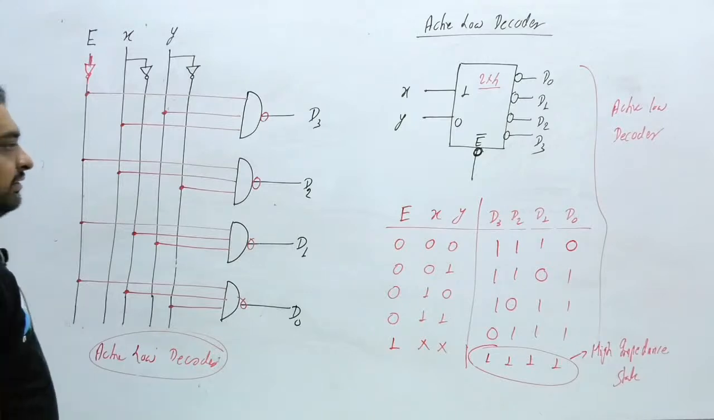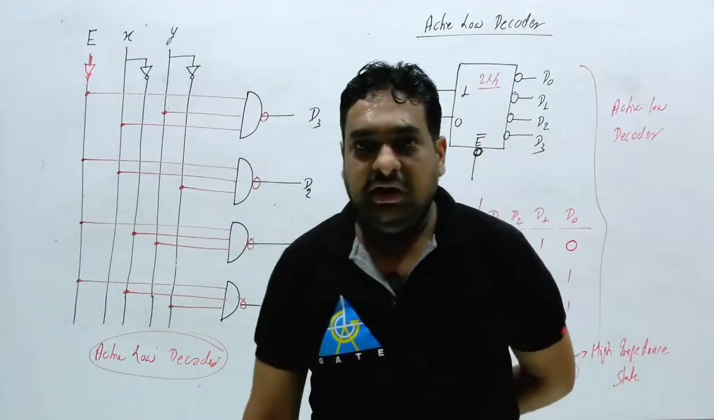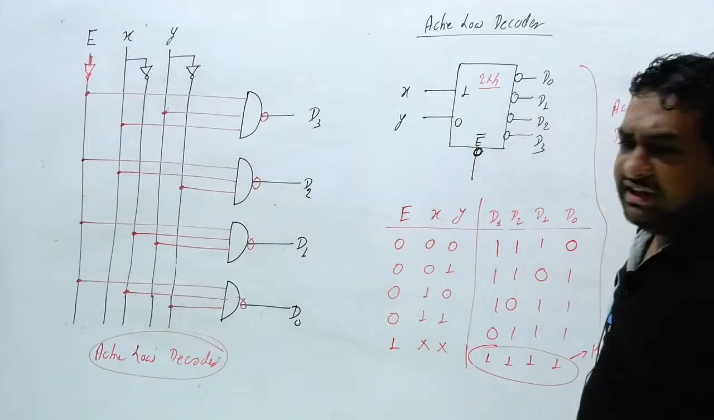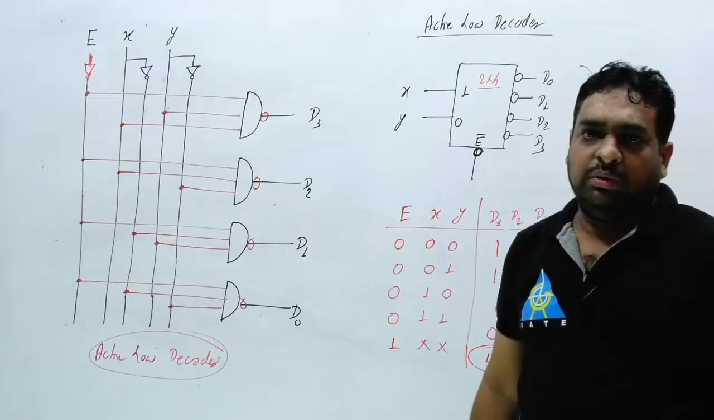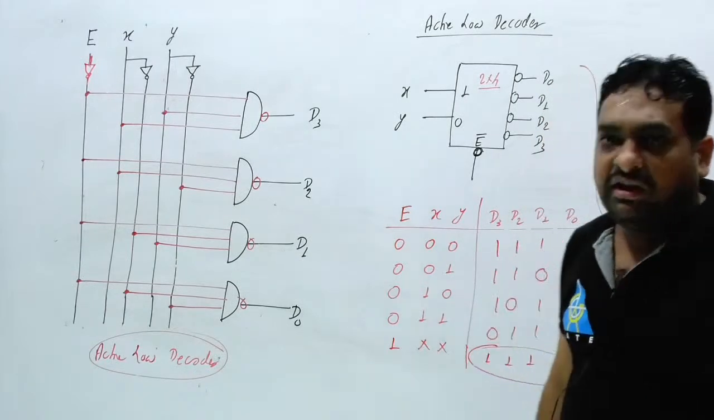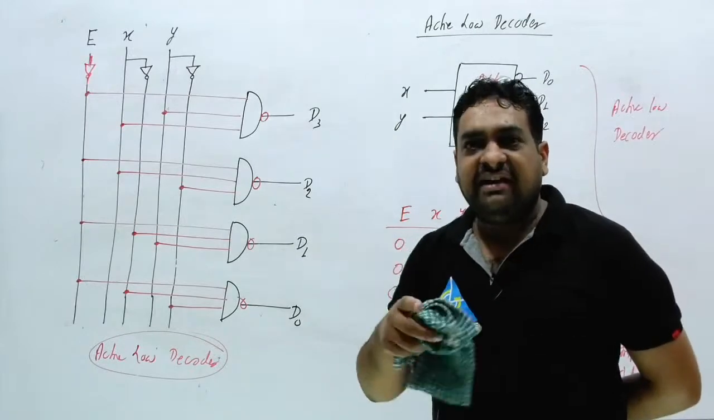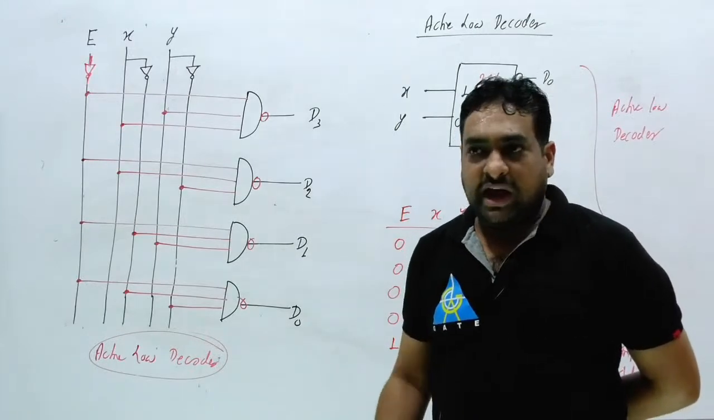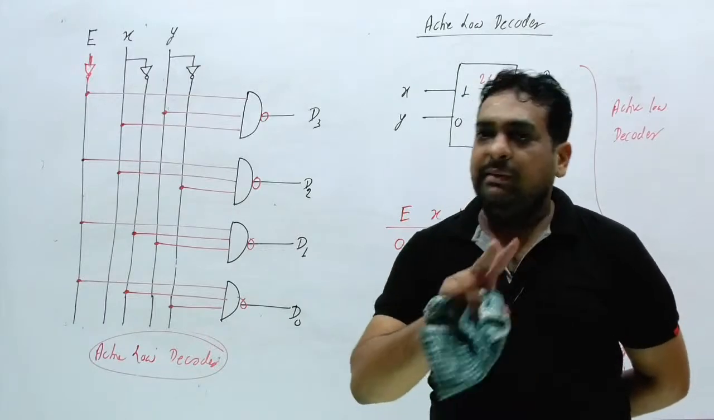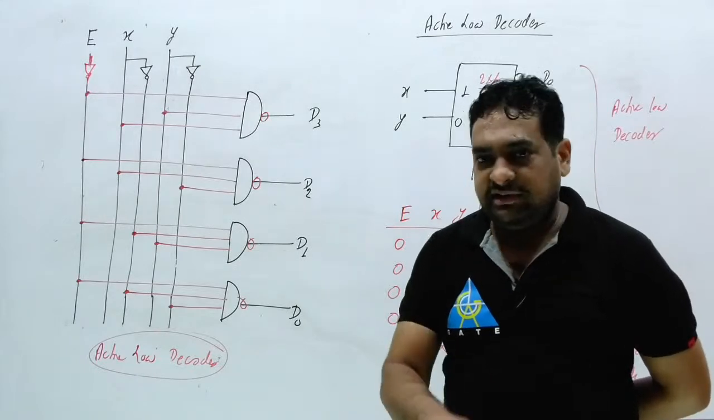Okay, now my next target: implement any boolean function. First, what is the use of decoder? If somebody asks you, what is the use of decoder? Decoder can be used at many places. Decoder can be used to represent address lines. In every memory, a decoder will be present before the memory. Before the memory, always a decoder is present.